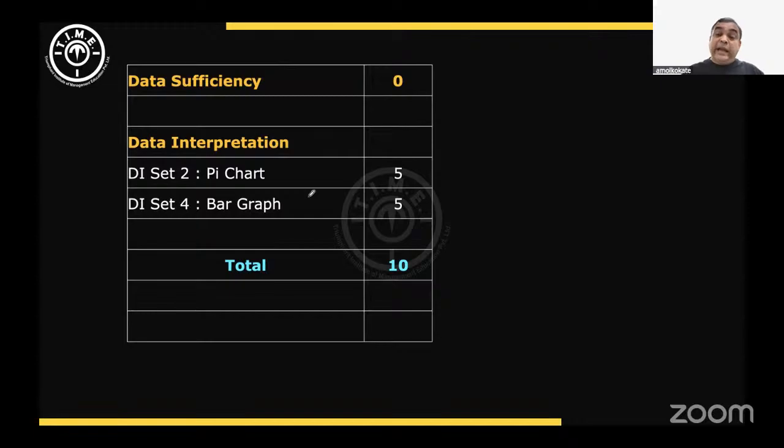In fact, those who are afraid of Quant, not sure about topics like averages, alligation, mixtures, and not sure about accuracy, time and work, could have attempted the DI part and got 10 out of 10. Both the sets were of the easy category. I suggest that out of 50, 45 could be the easy target, probably spending 35 to 45 minutes. Minimum 35 minutes, maximum 45 minutes.